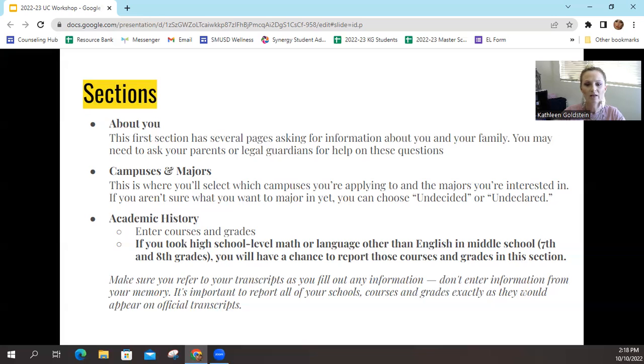Academic history. This is where you're going to put all the information about your education, whether it was high school classes, classes you took at community college, even English, other than language, and math classes you might have taken as a 7th or 8th grader in middle school that are technically college prep. You'll need to report those too, but make sure you're using official documents. It's important that we get the information correct, the correct school, the correct course numbers, all that good stuff. So make sure you have those handy.